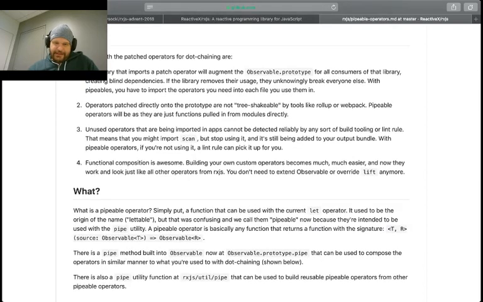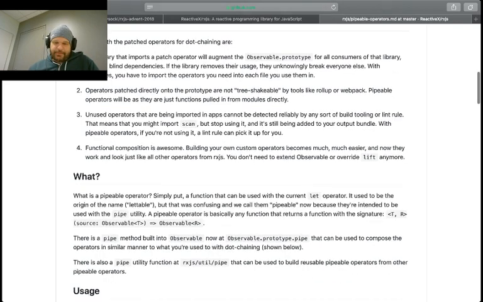So let's go through what pipe actually does, and talk about why we're using this. So, like we said, the patching of observables became problematic in the fact that everyone was monkey patching the observable prototype, adding their own operators, and it's really not discoverable when you do that, and somebody else is mucking with the observable prototype, and it could have changed with any of the libraries that you brought in as well. Is that global Rx could have been patched by anybody. In addition, those operators are not tree shakeable because they're sitting right there on the prototype anyways. So what can you do at that point?